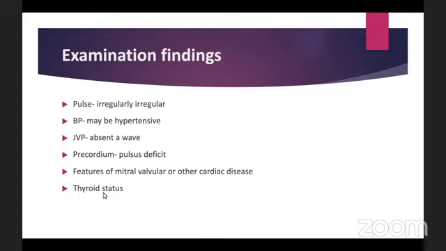And we need to check for the thyroid status. That would include the hands, where we would find warm, sweaty hands and fine tremor. We can also examine the thyroid gland, which may be enlarged, and look for eye signs, as some eye signs are related to thyrotoxicosis. So this is the examination sequence that we would do if a patient with atrial fibrillation comes to us. When we look at the pulse and see an irregularly irregular pulse, these are the other things that we have to look for.